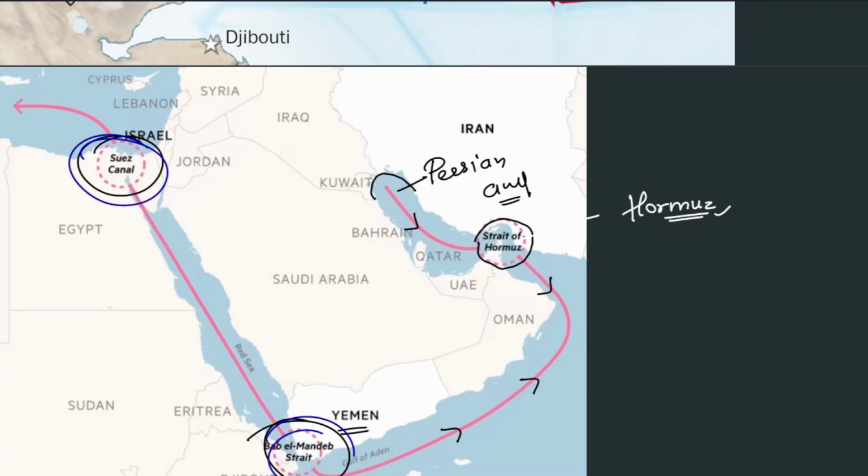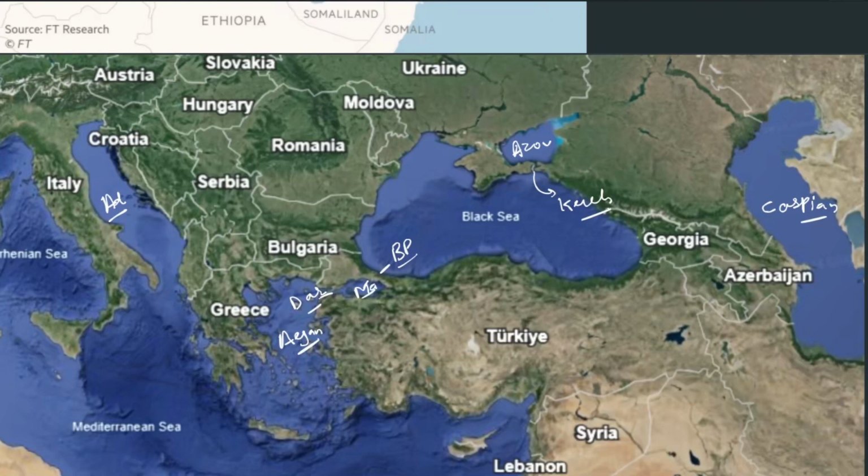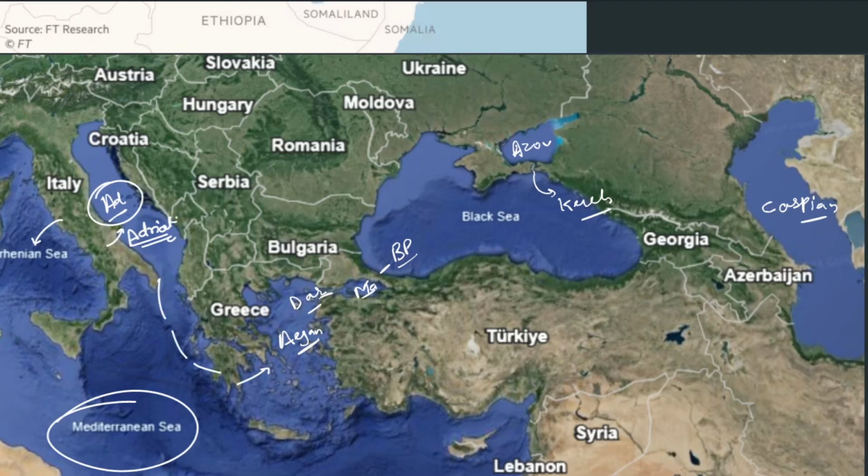Okay, let's come to the next one. Here is a very important map of the Mediterranean Sea and the seas around it. If we go towards the Italy side, we have the Tyrrhenian Sea on the left and the Adriatic Sea on the right. Now if we come towards Greece from Italy, we see the Aegean Sea. Then we go upward and see the Sea of Marmara.